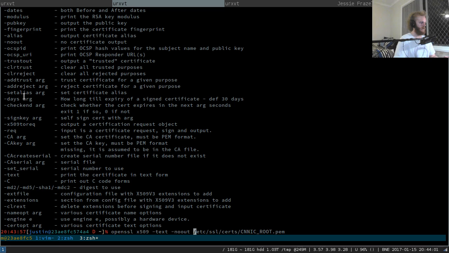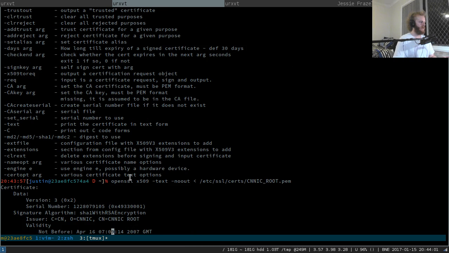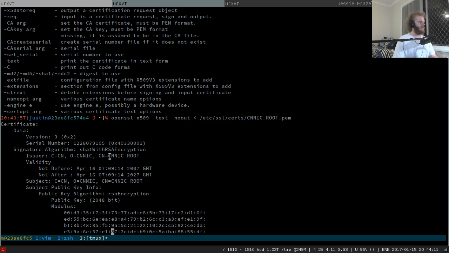Do you have to feed in the PEM file? There we go. So if you do something like this, openssl x509 -text -noout, and then actually feed in the PEM file, you can go and read all the attributes to do with the Chinese root CA, which is delightfully trusted by the standard set of Linux SSL root CA collection of certificates.